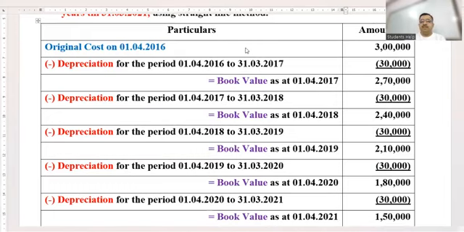Children, 30,000 rupee calculated as a percentage of 3 lakhs. Everybody can answer me this. 3 zeros got cancelled. What percentage, children? 10%. Now we'll be calculating 30,000 rupee on 2,70,000. People may ask a question, sir, why you are doing this calculation? थोड़ी देर में पता लग जाएगा. 2 zeros got cancelled, 2 zeros further got cancelled, children. 3 nines are 27 and 3 hundreds are 300.